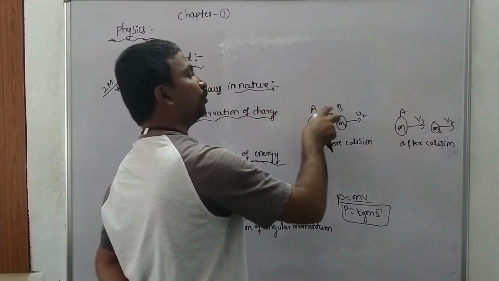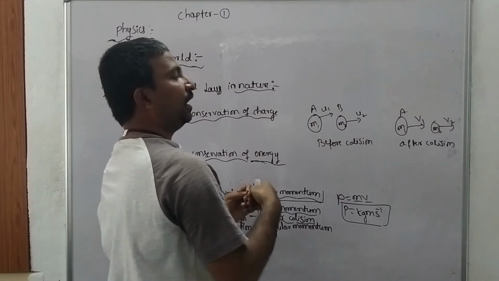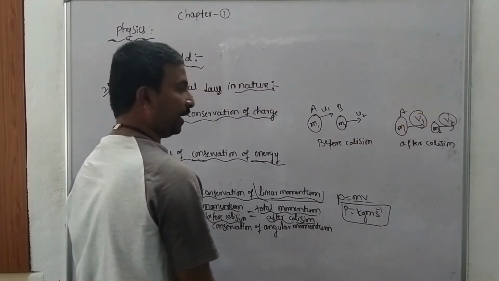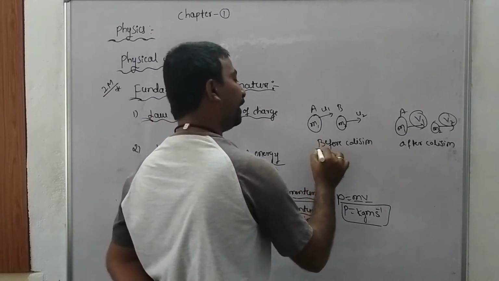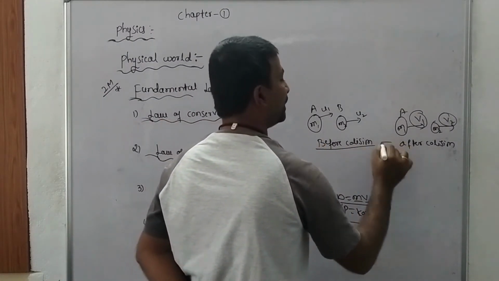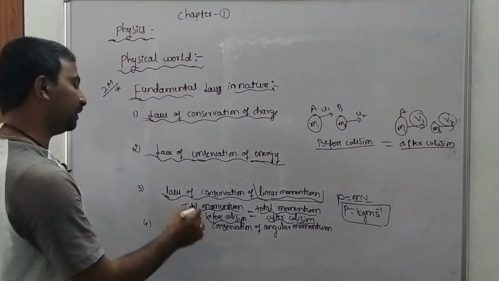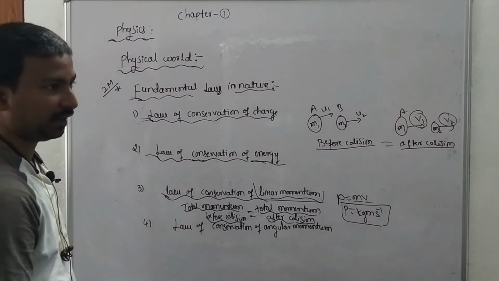Suppose both bodies collide together, so what happens here? The velocity will change, isn't it? But the total momentum before collision must be equal to the total momentum after the collision. That is the law of conservation of linear momentum.